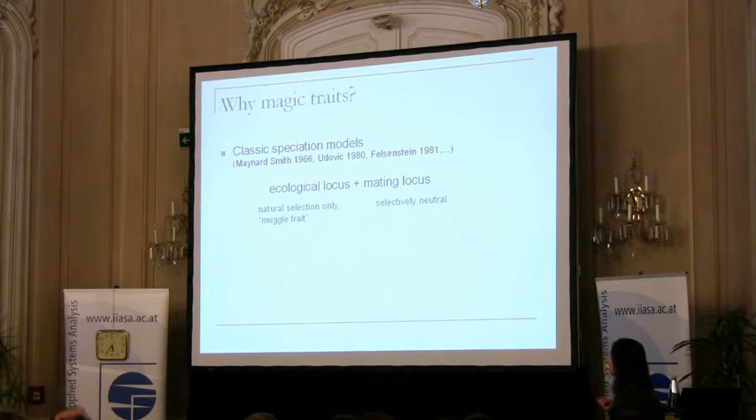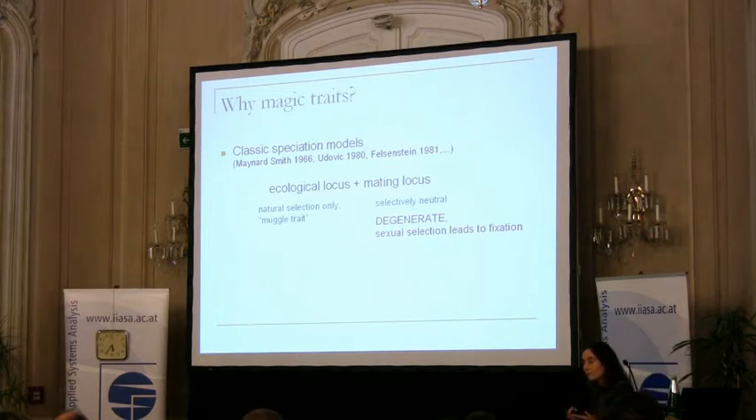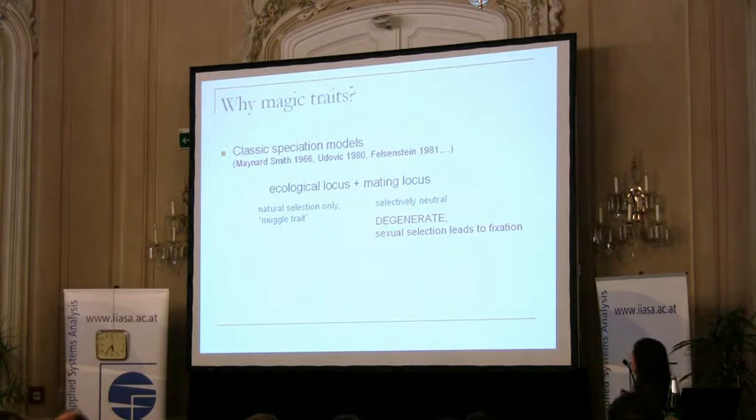Well, one suggestion I'd like to make here is that classic speciation models, as they assume the separate ecological locus and mating locus, set up everything the simplest way they could for obvious reasons. So they set up the mating process such that the mating locus was selectively neutral. But this is a degenerate situation. Selective neutrality is a knife-edge situation between stabilizing or something. So obviously, if we change the model a little bit, then this neutrality will go away.